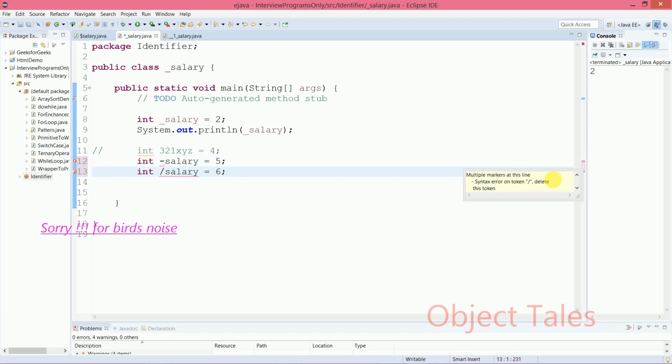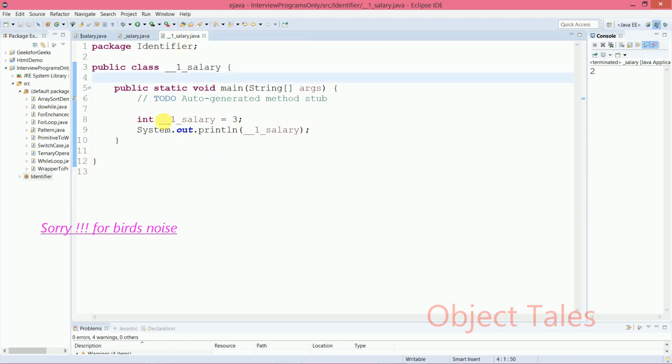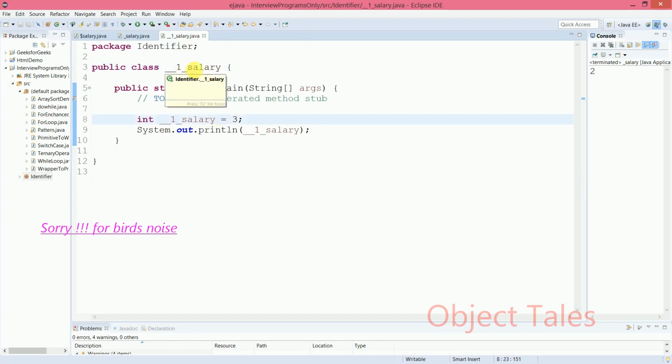Currency character, letters and underscore. Other than those three, we can't use anything else to start an identifier. Okay. So going on to this program, I have done _1, then _salary is equal to 3. And I have given the same name to the class also. But we should not do this. We should always write a class with an uppercase and a variable in camel case.